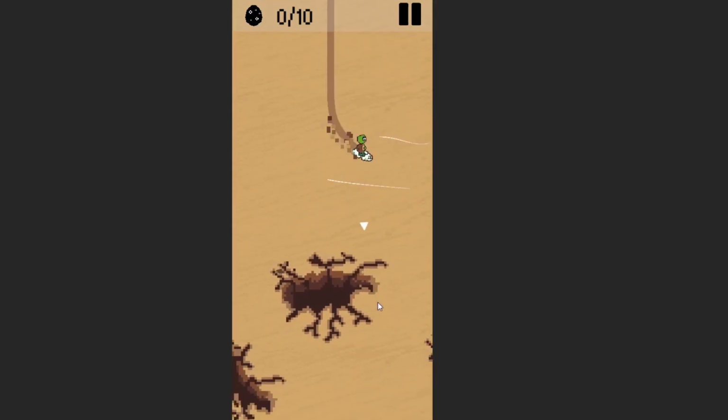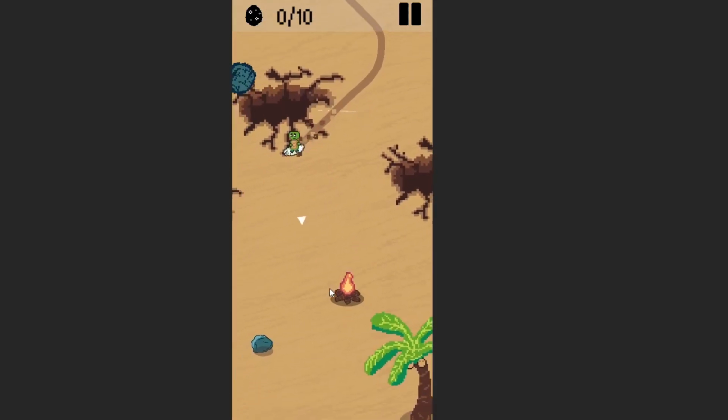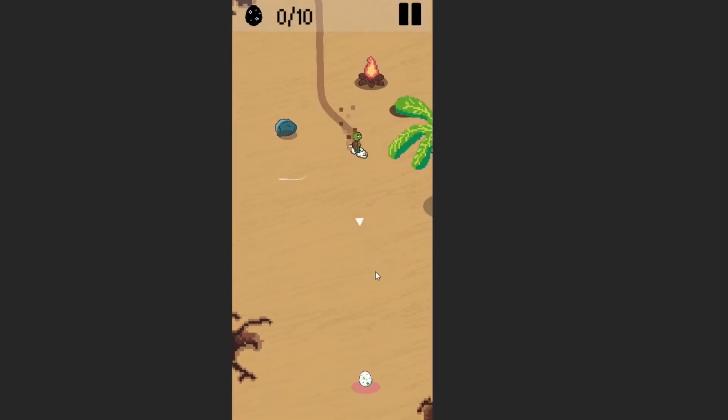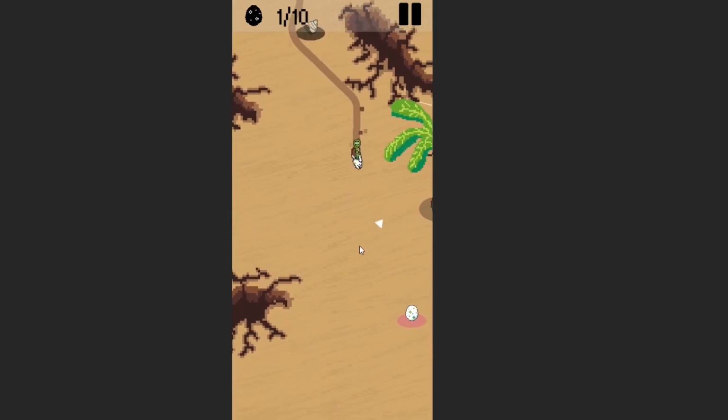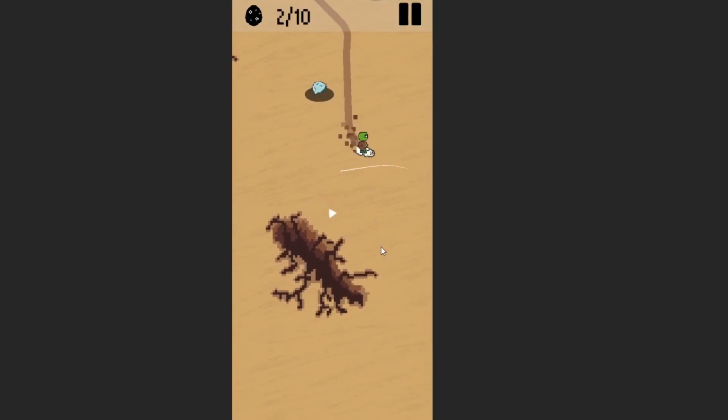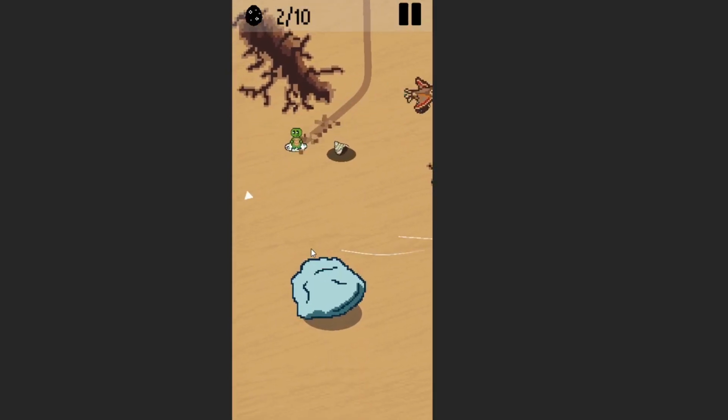The objective of this last stage is to save 10 turtle eggs from those evil eagles, while avoiding the randomly generated obstacles and the objects being thrown by the eagles from the sky. And that will be all for now.